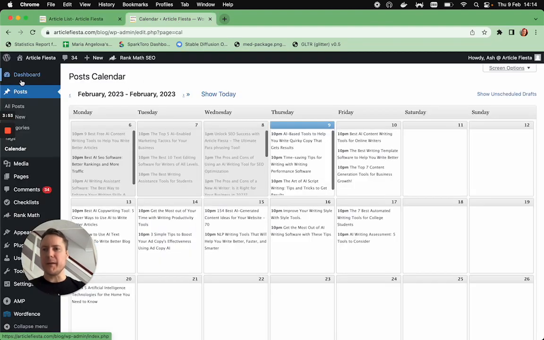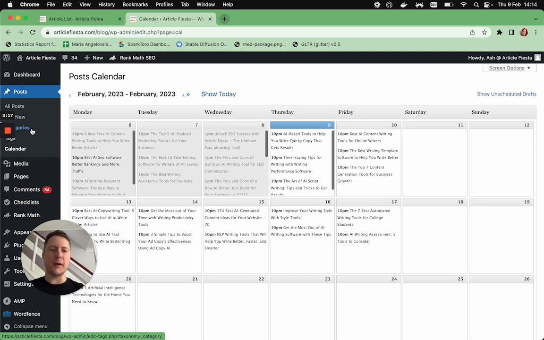So as we can see here, here's the Article Fiesta blog. As you can see, there's a bunch of new content that's set to come out coming soon. It's better to not post 500 million articles all at once. It's better to slowly delay your content and roll it out over time. At the moment, I'm doing about 2 or 3 per day. It's up to you how many you do. It takes me a while to edit stuff as well as work on the code, so that's as much as I've been able to do so far. I've got at least a week's worth of content. I don't do anything at the weekend because I don't really want to do anything at the weekend.